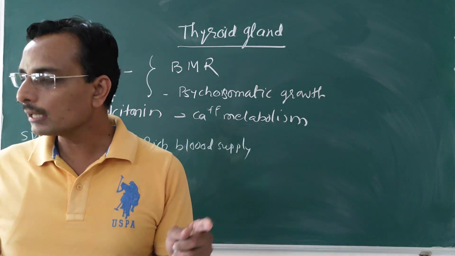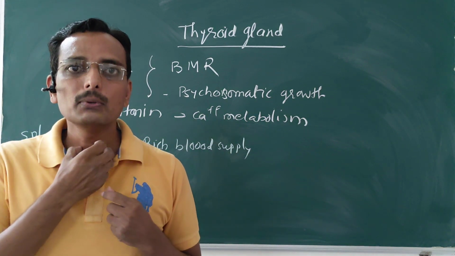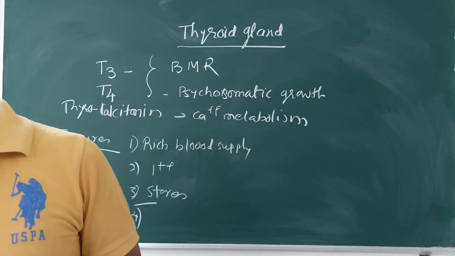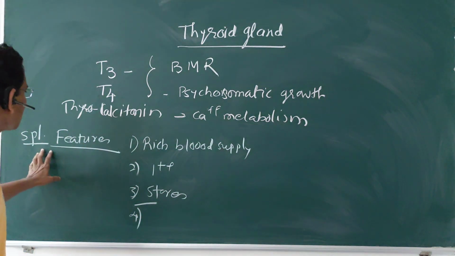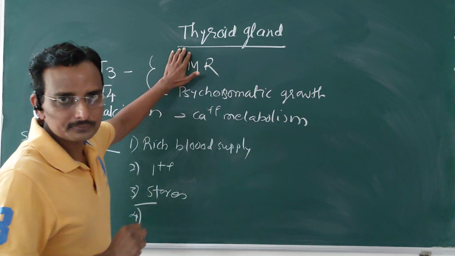All the other endocrine glands are present deep inside our body, but this one is superficial in the neck region, so we can palpate it during clinical examination. So these are the special features of the thyroid gland.